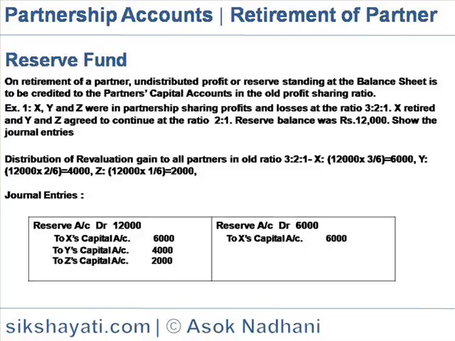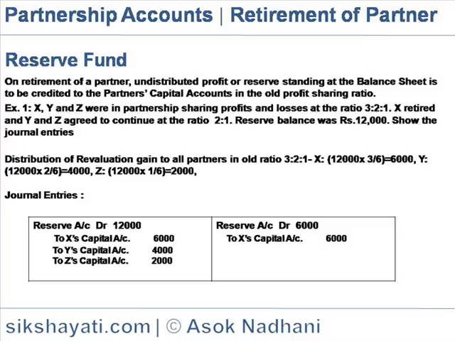So the entry will be, for creation of reserve: Reserve account debit 12,000 to X, Y and Z's capital accounts in the old ratio, that is X 6,000, Y 4,000 and Z 2,000. Alternatively, only the retiring partner's share is adjusted to X's capital account, that is the retiring partner.